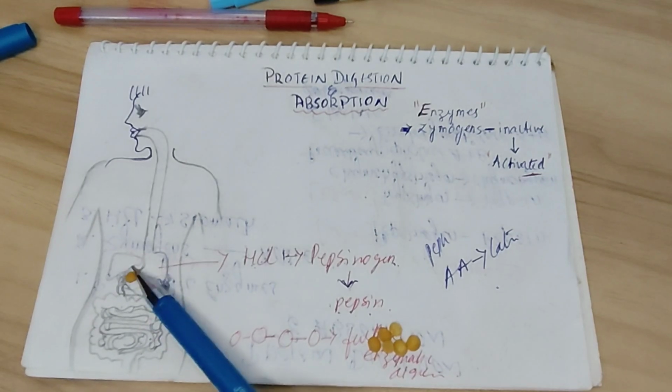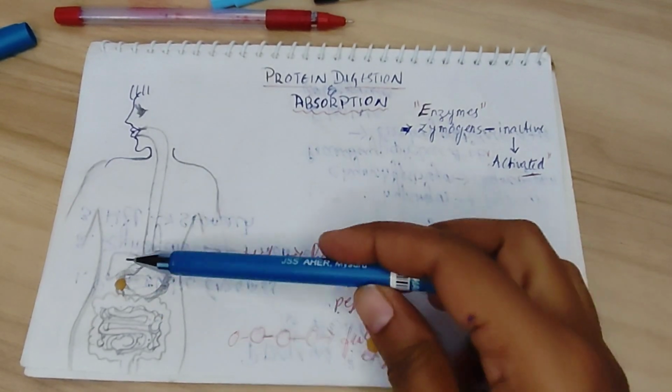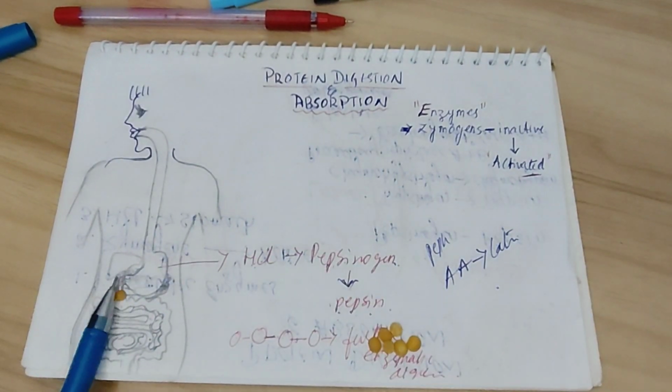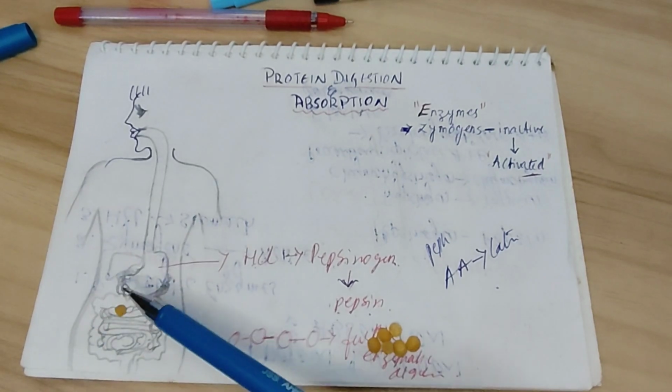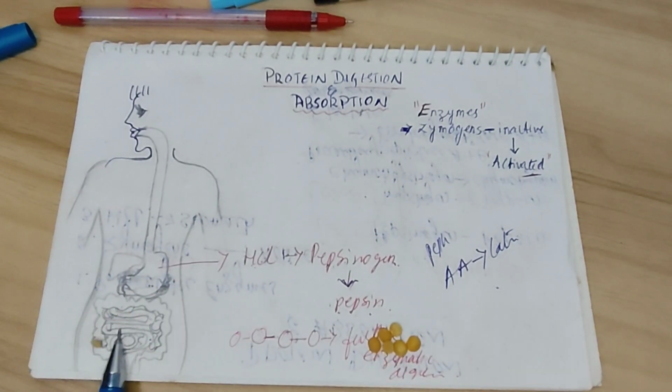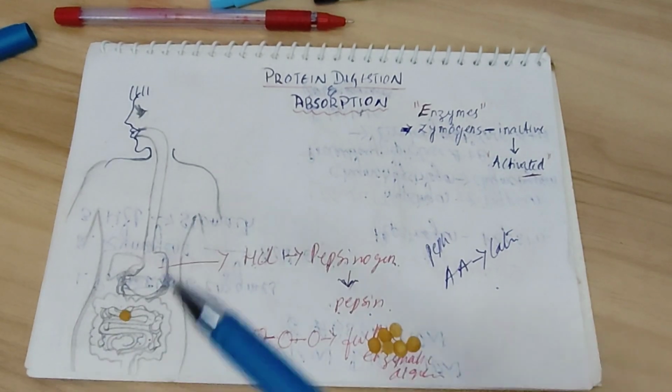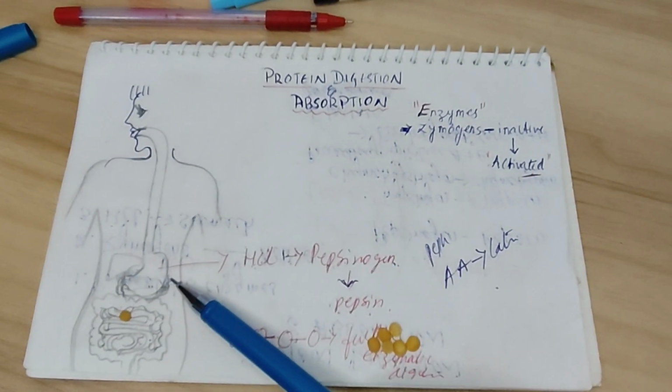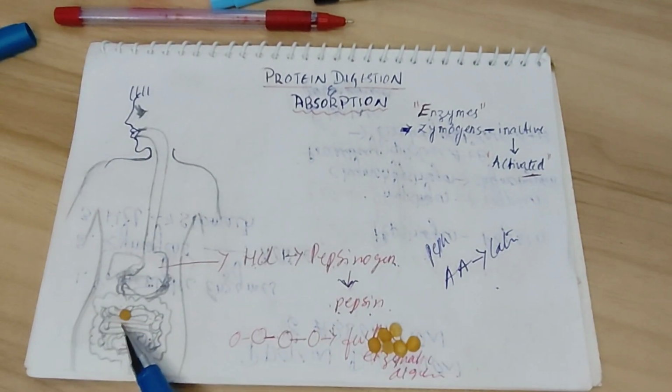As the food moves to our small intestine, the first part of the small intestine called the duodenum, the chemical digestion of protein gets completed. The pancreas releases enzymes that further break down the larger protein molecules into smaller oligopeptides, dipeptides, or tripeptides.